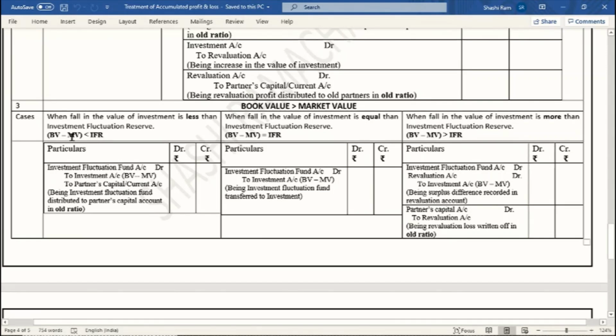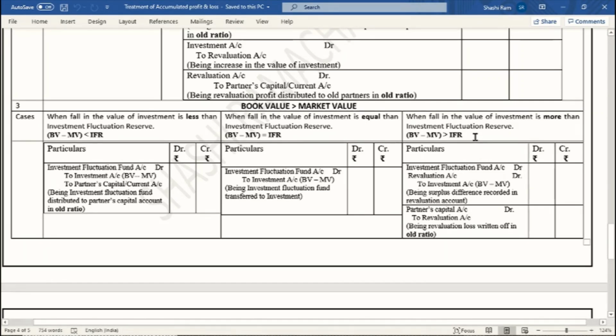But we need to be careful here whether the difference, the loss, is less than the investment fluctuation reserve, or equal to it, or more than that. If the loss is less than the reserve, then we can easily cover the loss as well as distribute the rest of the money to the partners' capital. So this will be the journal entry. If the loss is just equal to the reserve, then of course we will cover our loss here, which means the investment amount will decrease, it will be credited.